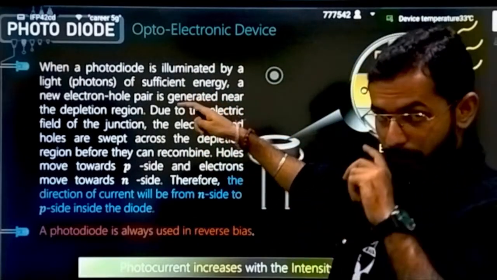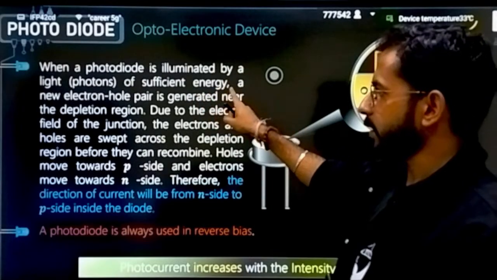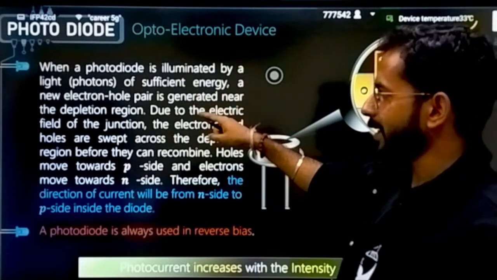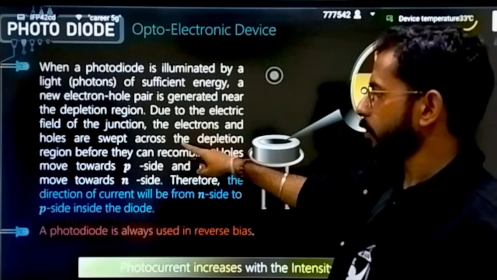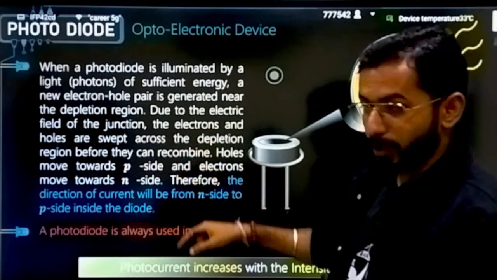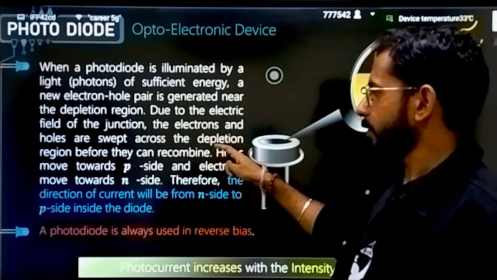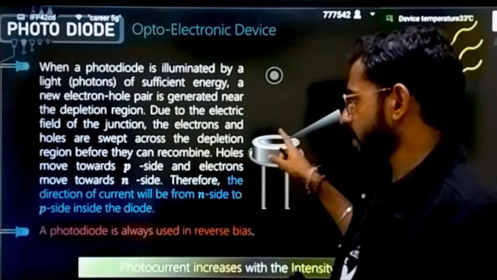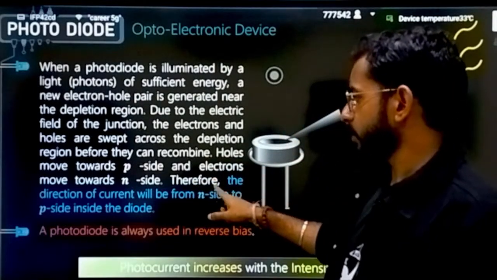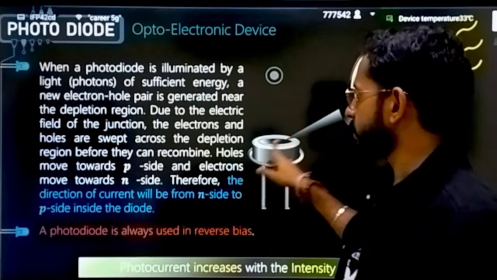I will tell you briefly. When a photodiode is illuminated by light of sufficient energy, a new electron hole pair is generated near the depletion region. Due to the electric field on the junction, the electrons and holes are swept across the depletion region because there is an electric field already present there. Due to that, drifting will be there, and when the charge carriers are moving, obviously they will give birth to some current. Therefore the direction of current will be from n side to p side.